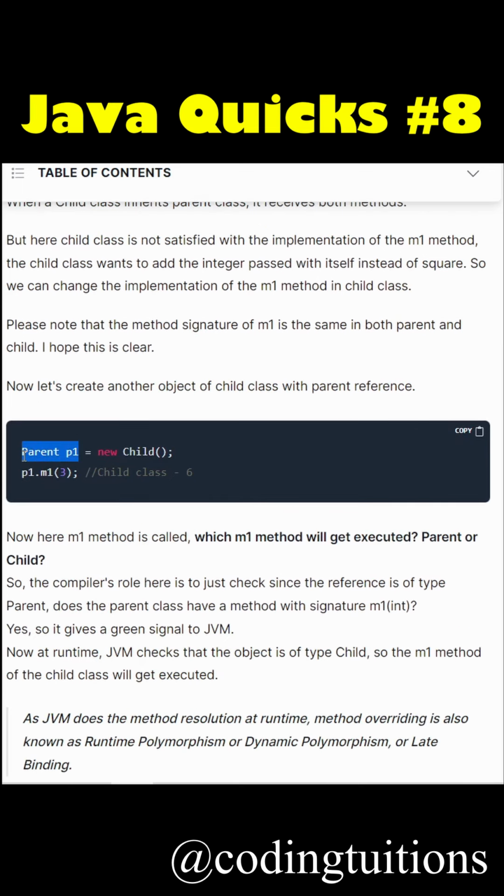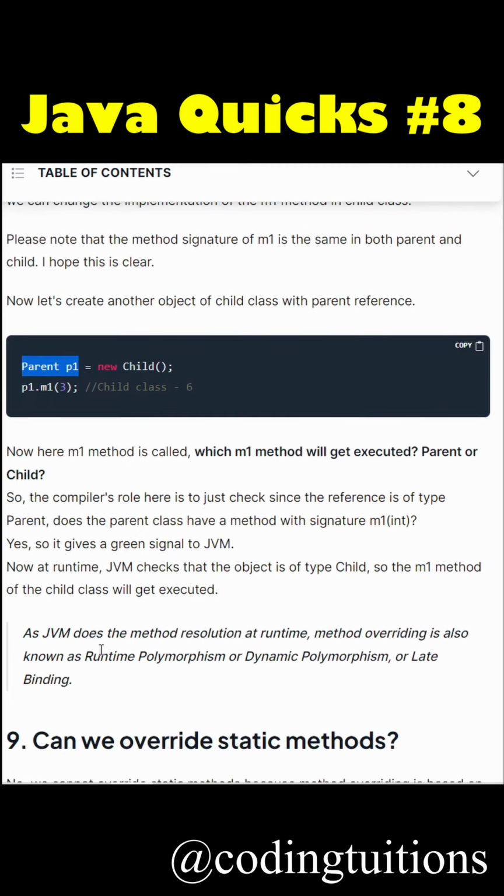Since the reference is of type parent, during compile time the compiler checks whether we have an m1 method in the parent class which takes an integer argument. Yes, we do have. Now during runtime, the JVM checks that even though the reference is of type parent, the object is of type child. So the m1 method of the child class will get executed.